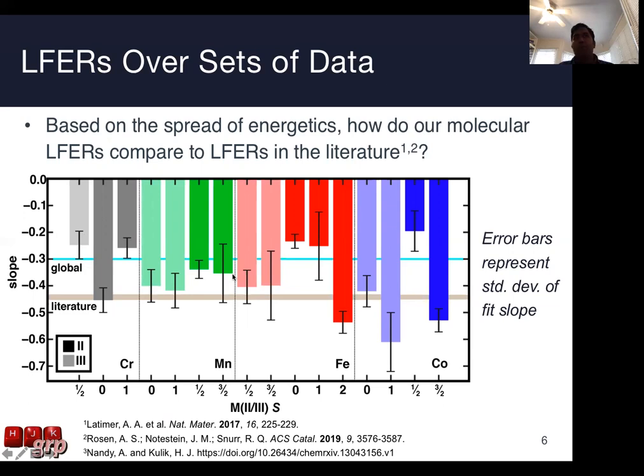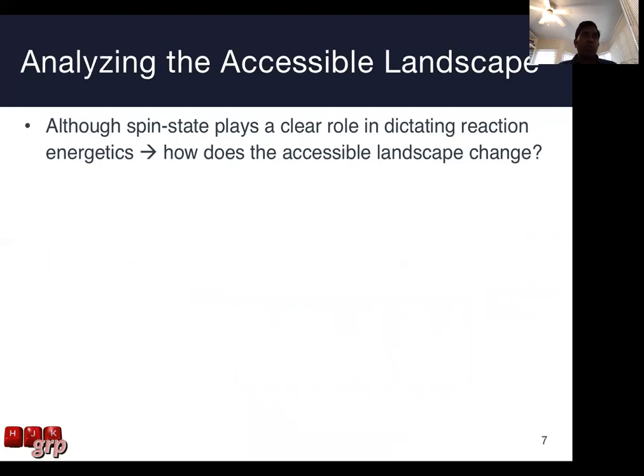But one thing we do observe consistently is that as we go to later transition metals and higher spin states, we observe steeper scaling behavior. So for instance, higher spin states of iron and cobalt compounds show more variation in hydrogen atom transfer energy for a given oxoformation energy. And in addition to this distinct scaling behavior by metal and oxidation state, the spin state can also play a role in which parts of the energy landscape are accessible.